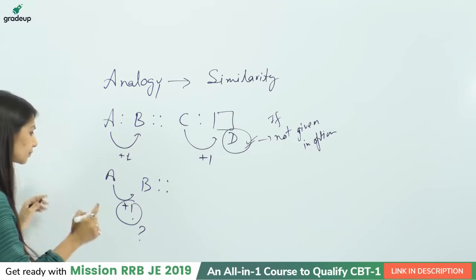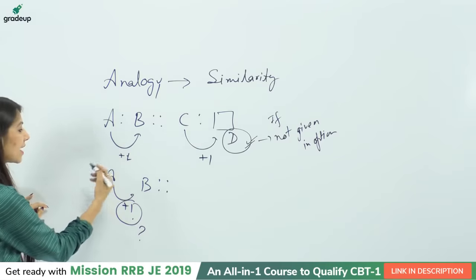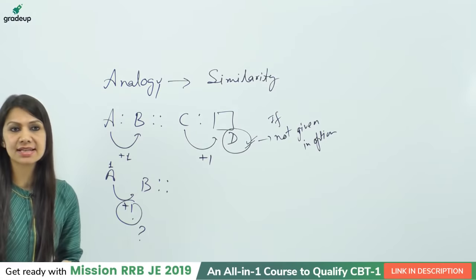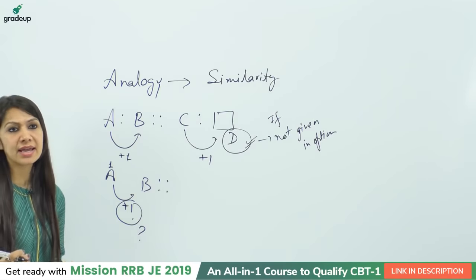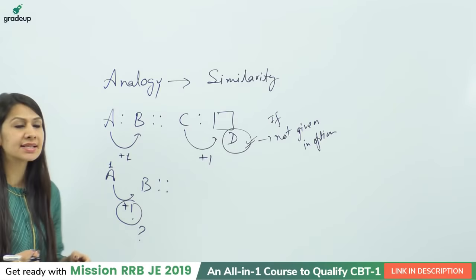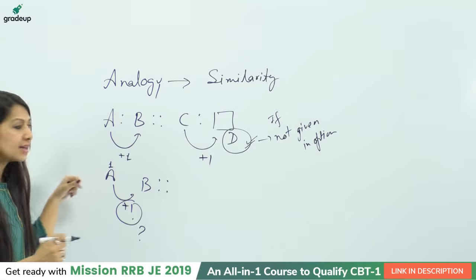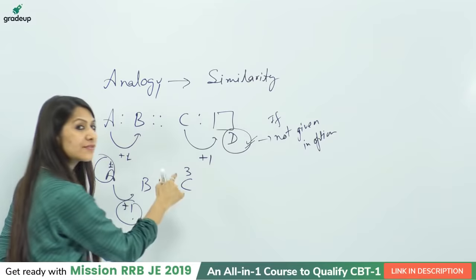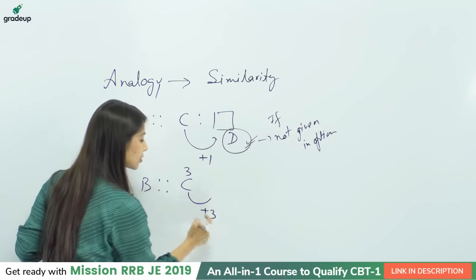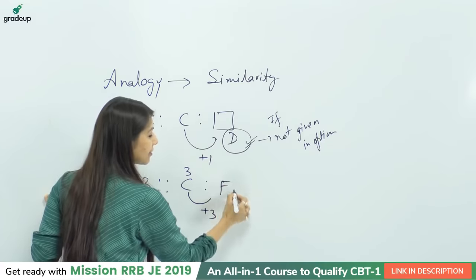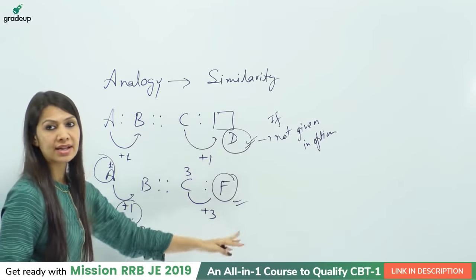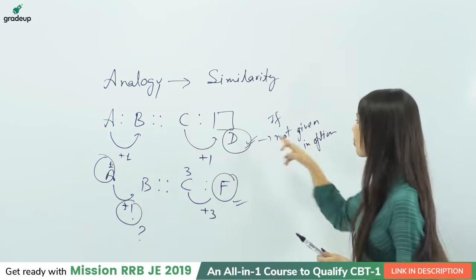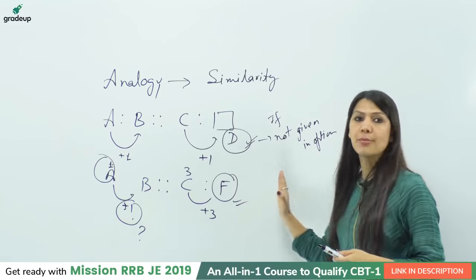So why am I adding one only? Because the numerical place value of A is 1. We have 26 letters in the alphabetical series, and if I start from A, considering A as 1 and Z as 26, the numerical place value of A itself is 1. That's why I am adding this one here. In the similar way, the numerical place value of C is 3. So I can add 3 here also, and C plus 3 will give you the next answer as F. So F is also correct, D is also correct, but the point is you need to understand which one is given in our option. So it is somehow option restricted.